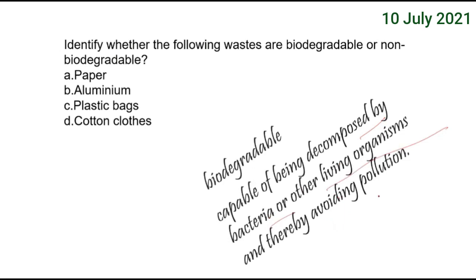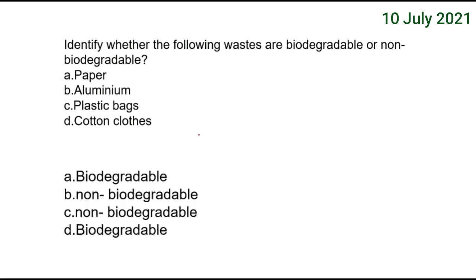And therefore pollution is avoided. Plastics are non-biodegradable, they don't decompose in the soil, so they cause pollution. Now here, since paper is a natural material made up of wood, it is biodegradable. Aluminium is a metal, it's non-biodegradable, right? And plastic bags, as I just told you, are non-biodegradable. Cotton cloths, again natural, biodegradable. And here are the answers, okay?